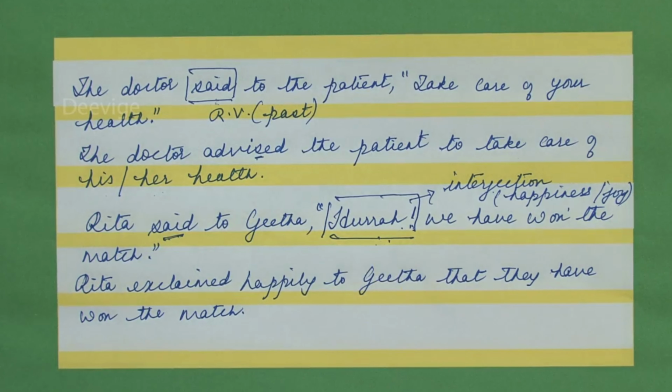Now, instead of hooray, there is one more interjection which will express sadness. And what is that interjection which expresses sadness? It is the word alas.